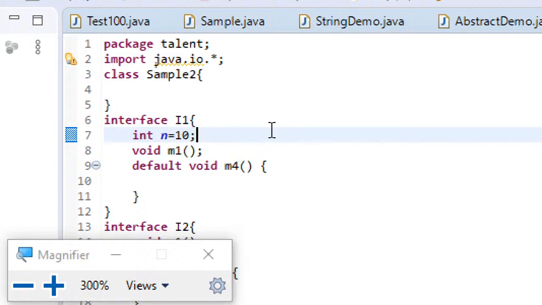It's only in interfaces, that too prior to Java 8 versions only, that we have written the default word explicitly. Otherwise you are not even supposed to write the word default while you code. So I hope everyone is following.